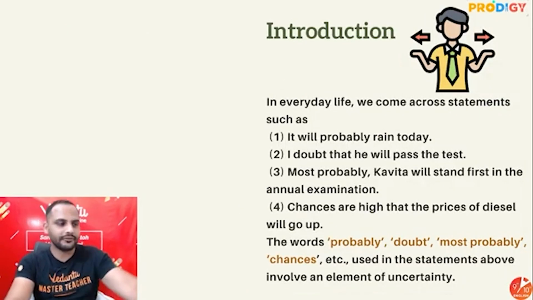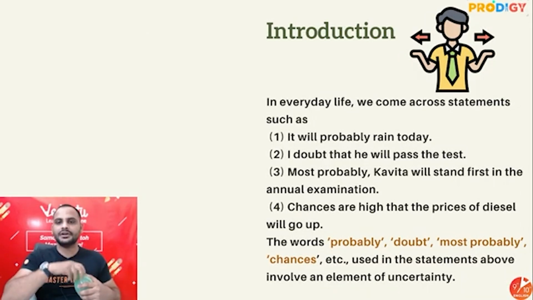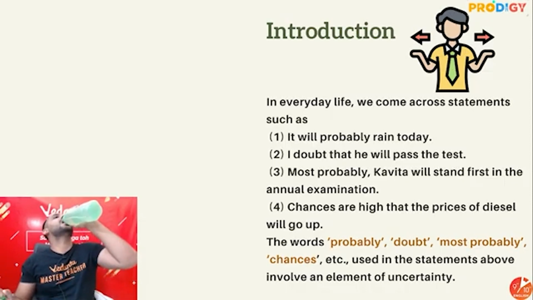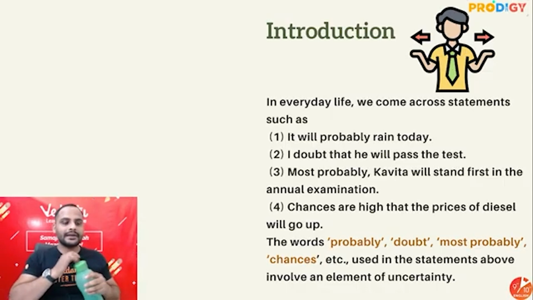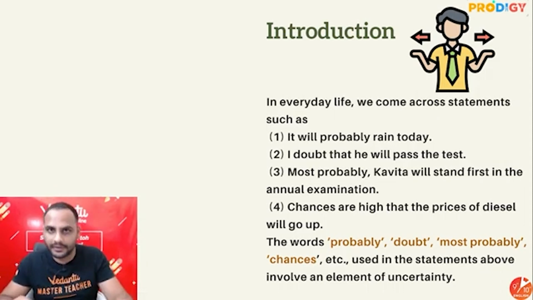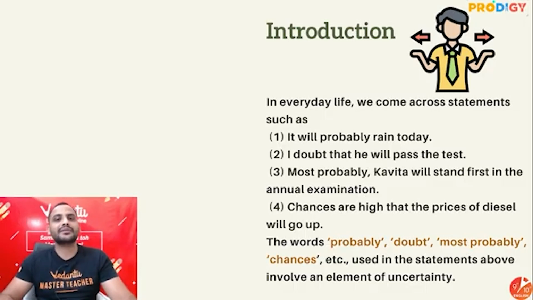Now, first thing first, let's start with understanding the word probability. There are some things in your life where you don't know what is going to happen to be certain about it. For example, sometimes you might say it will probably rain today, so it might rain, it might not rain. Sometimes the chances of raining are high, sometimes the chances of raining are low, right? In this rainy season, if you say it might rain today, obviously the chances are high. But in the summer months, if you say it might rain today, the chances are really very low.